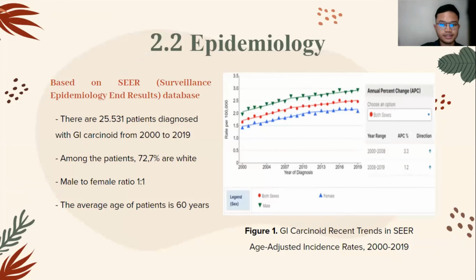Based on the SEER, or Surveillance, Epidemiology, and End Results database, as shown in Figure 1, we have seen 25,531 patients diagnosed with GI carcinoid from year 2000 to 2019. Gastrointestinal carcinoid patients are predominantly white, 72.7%, with a male to female ratio of around 1, and an average age of 60 years. The most commonly affected GI sites are the small intestine, 45%, rectum, 20%, appendix, 17%, large intestine, 11%, and abdomen, 7%.